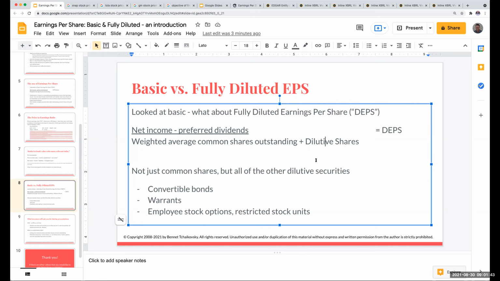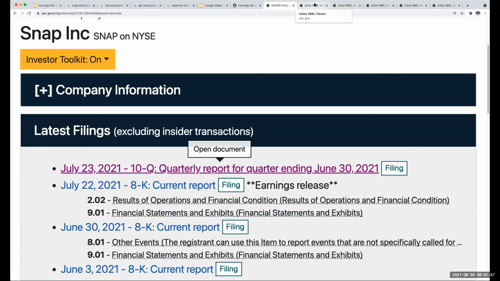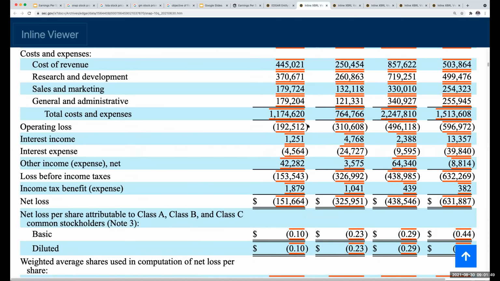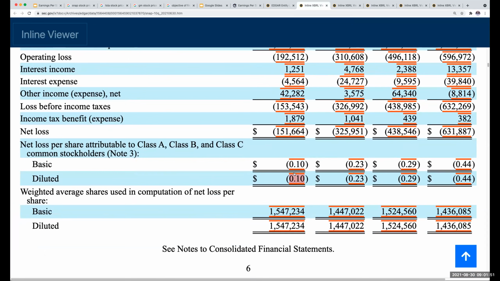Now, going back to Snap, Crackle, and Pop, basic and diluted are exactly the same. Why is that? It's because if I'm in a loss position, and I were to add more shares to the denominator, what would end up happening is my diluted loss per share amount would go down.